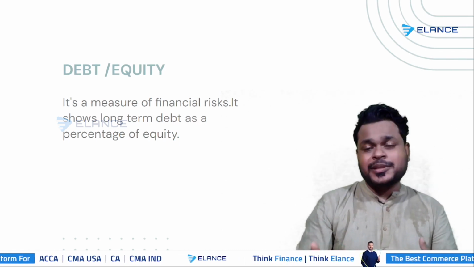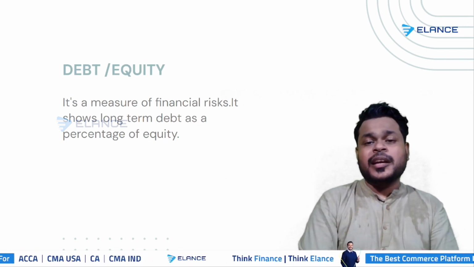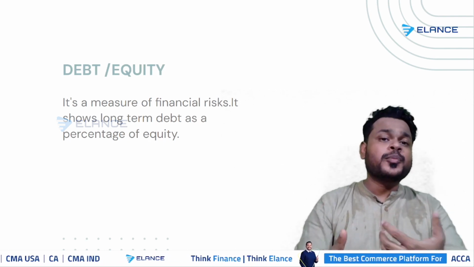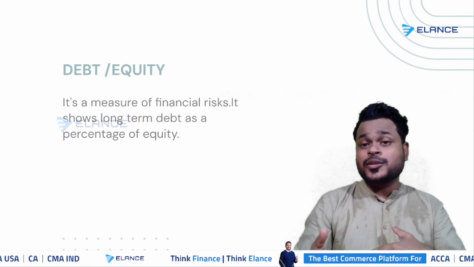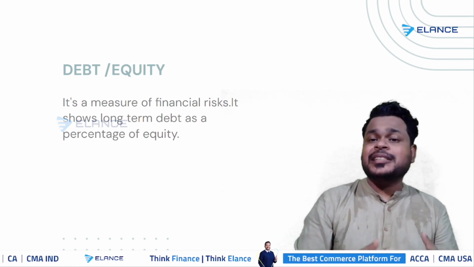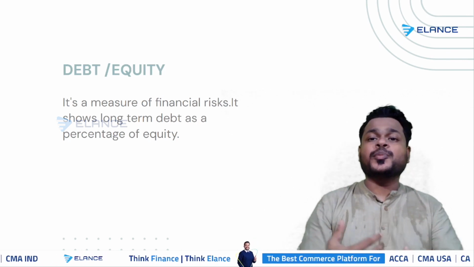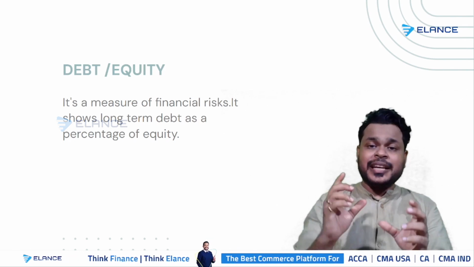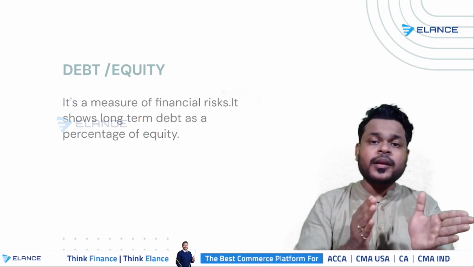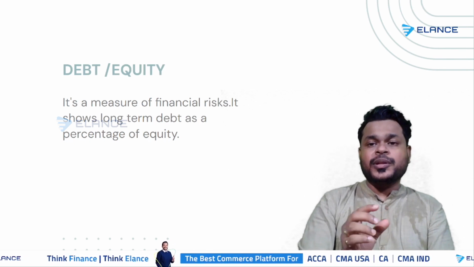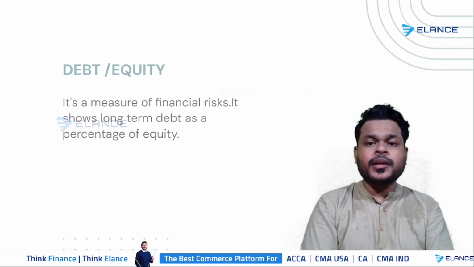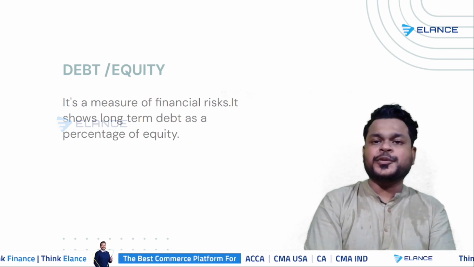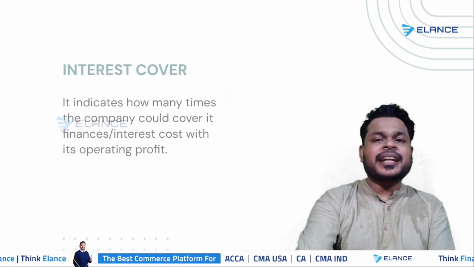If you have taken more debts, your gearing might go high. If you have issued more shares, your gearing may go low. That is not because your liabilities have been set off, it is because you have issued more shares and your equity has increased. So you have to check the question, understand what is going on in the question and what is the reason for the change in the ratio.